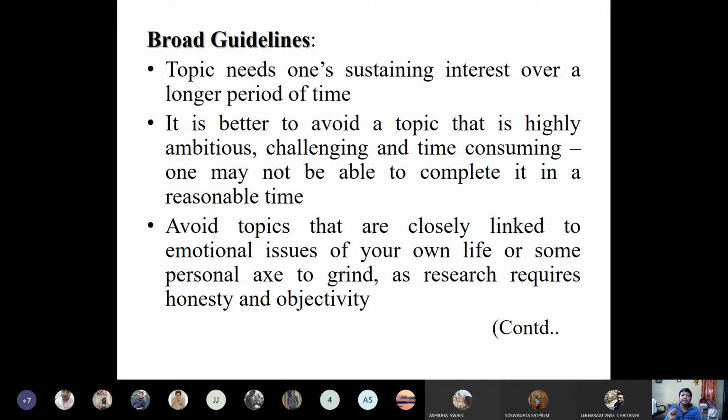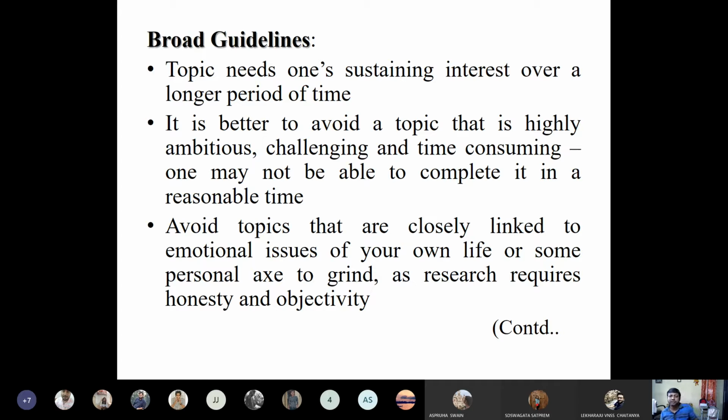Avoid topics that are closely linked to emotional issues of your own life and personal acts to the grain, as research requires honesty and objectivity. You see, this is highly important in any kind of research, because while you formulate a research design, you should not select a topic with an emotional exposure, an emotional issue. Suppose you have an emotional experience and then you start selecting an area to work on. Then what will happen? It will be very difficult to give honesty and objectivity to that research, because every time you will try to live your life in that domain.